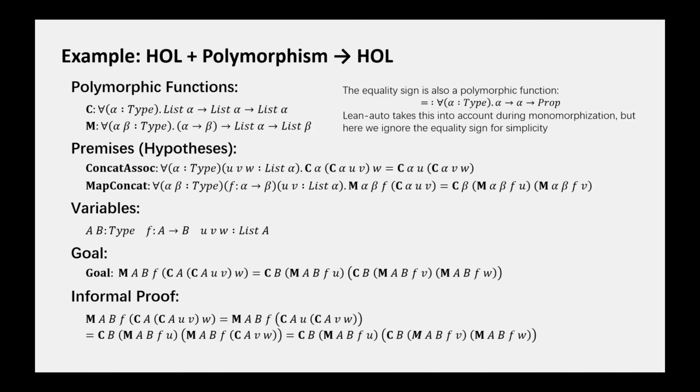The proof of this equality is very straightforward. We first rewrite using concat_soc to change the order of concatenation, then apply map_concat twice to distribute M over C.